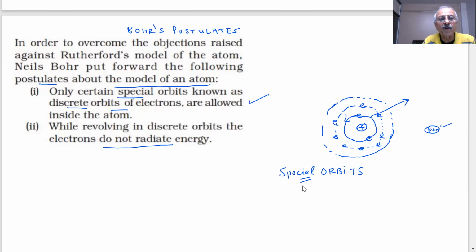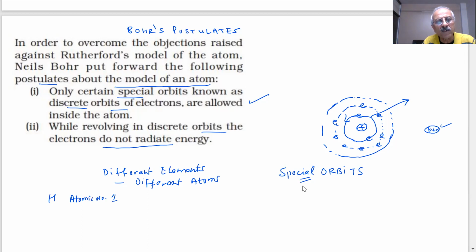So students, why do we talk of orbits? Because if I consider different elements, they have different atoms. Why do different elements have different atoms? If I say hydrogen, the atomic number of hydrogen is how much? 1. Hydrogen atomic number, we will explain to you what atomic number is, students. We are saying it has only one electron and one proton.